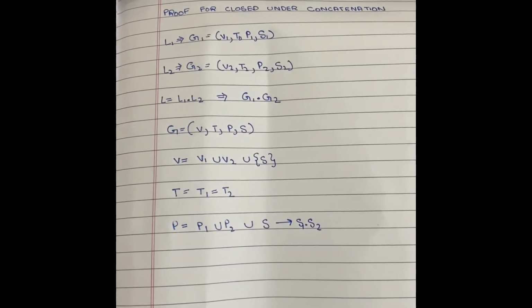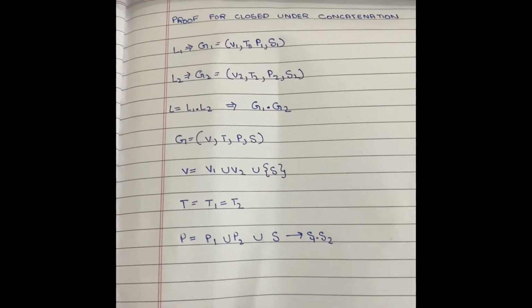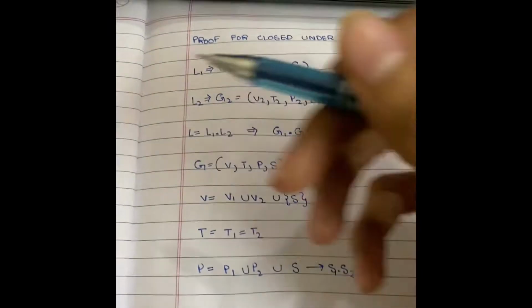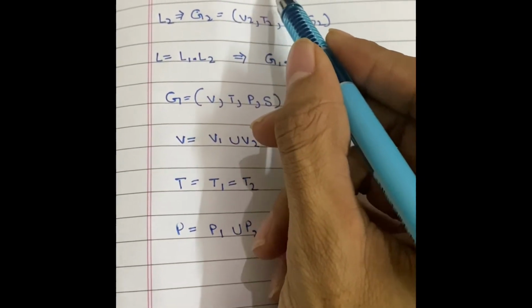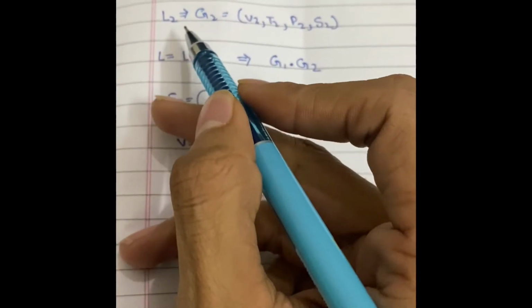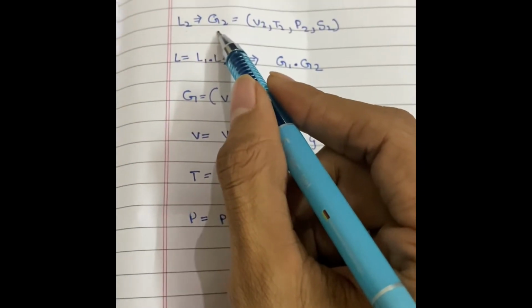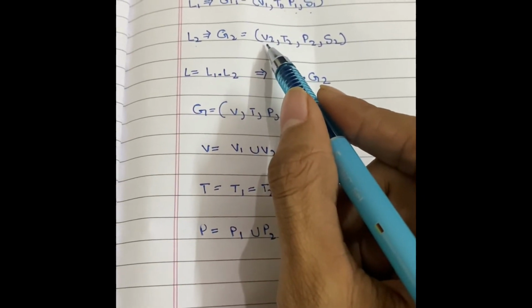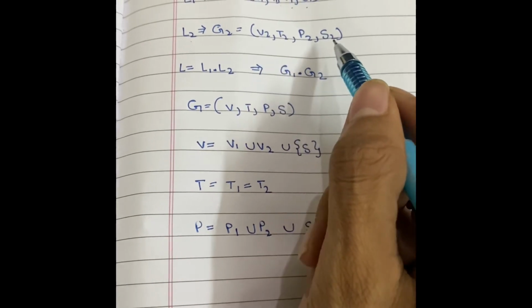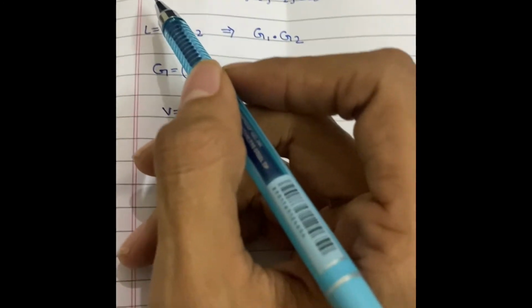Here is the proof that CFLs are closed under concatenation. Again, we have a language L1, which is generated by the grammar G1 and has variables V1, T1, P1 and S1. Similarly, we have a language L2 generated by the grammar G2, having V2, T2, P2 and S2. Both languages L1 and L2 are CFLs.